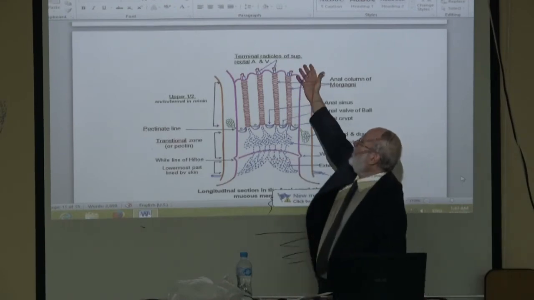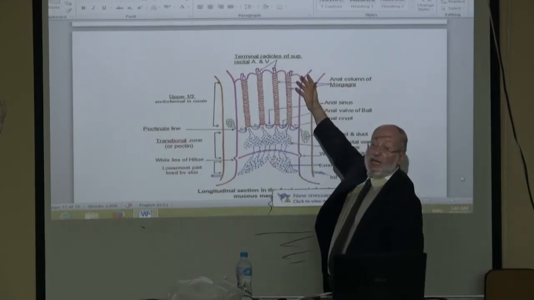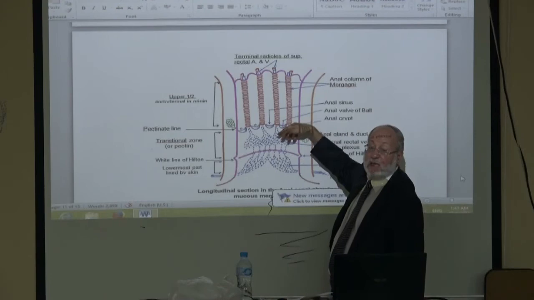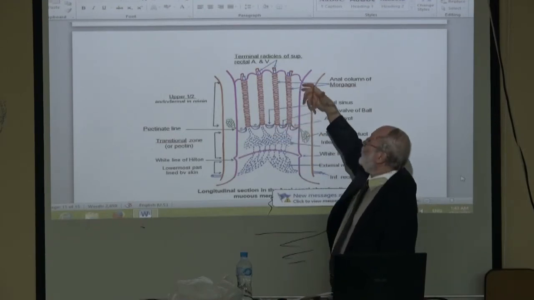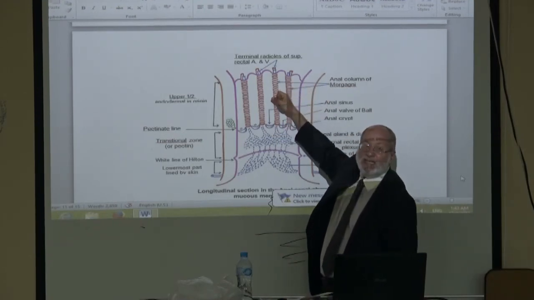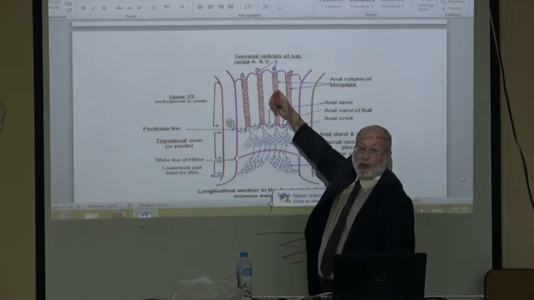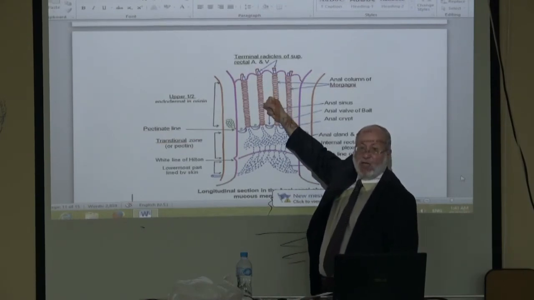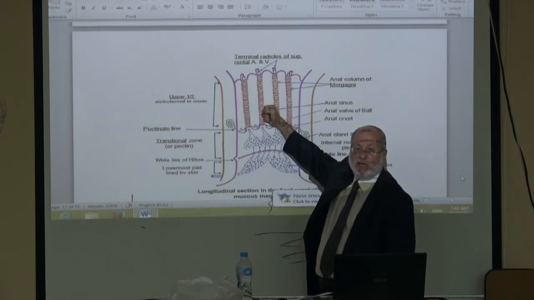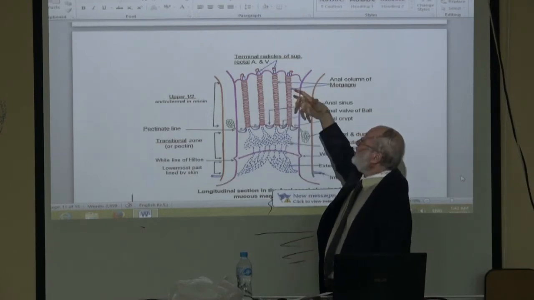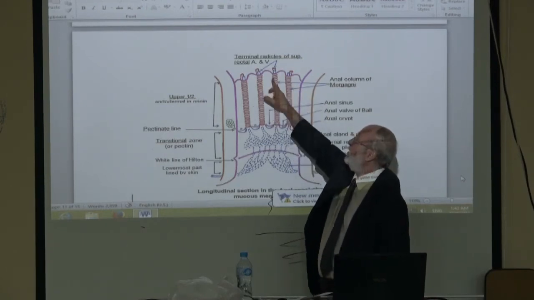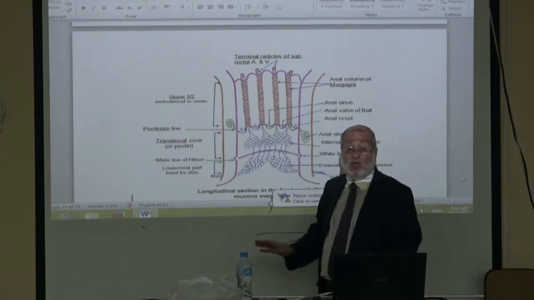Here there is an important thing in piles. One of the lines of treatment of piles is to inject sclerosing material to allow fibrosis, compression, and obliteration of the varicose vein here. Does injection treatment of piles or any incision here need anesthesia? No.